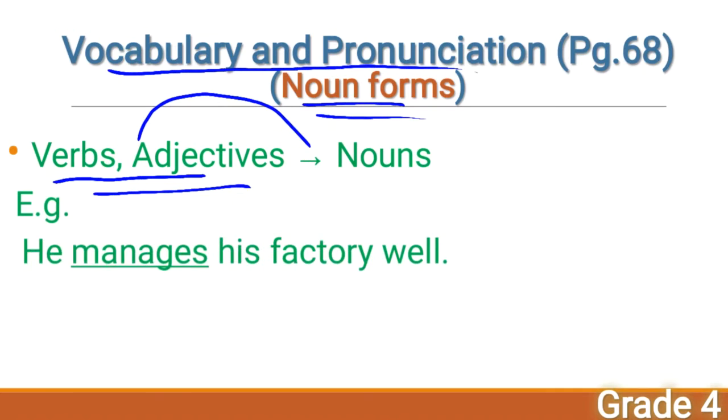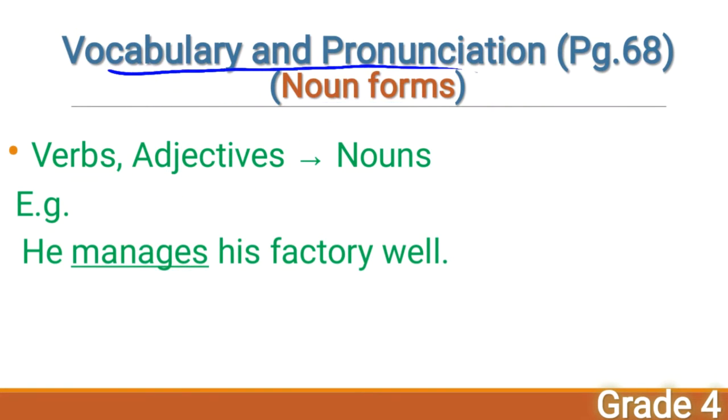For example, he manages his factory well. Is this verb or adjective or noun? What is this? Yes, this is verb. He manages his factory well. Managing, action word, verb. What is verb? Noun is naming word, and on the other hand, verb is action word. Right, children? Yes, that's good.